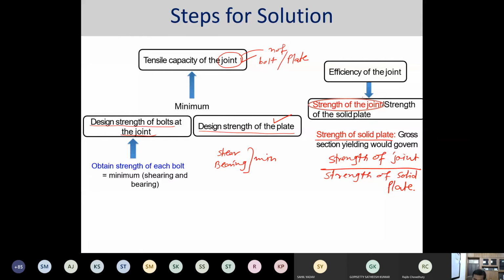What is the strength of the solid plate? Strength of the solid plate means without any hole, at the yielding of the gross section. Okay, so ultimately what do we require? The shear strength and bearing strength of the bolt, the design strength of the plate, and the strength of the solid plate without any hole up to the yielding. Okay, so let us try to solve.